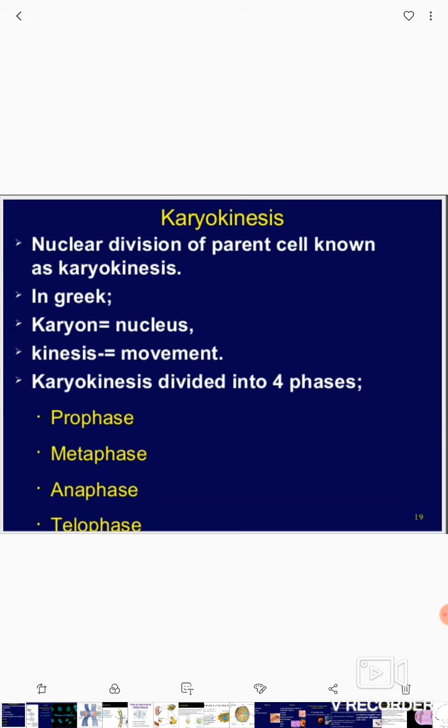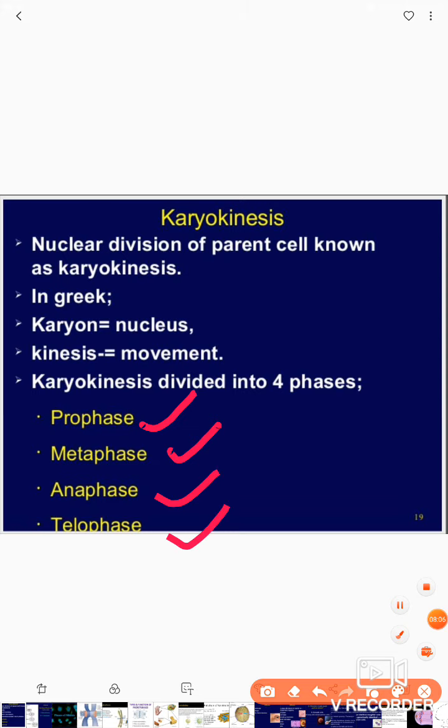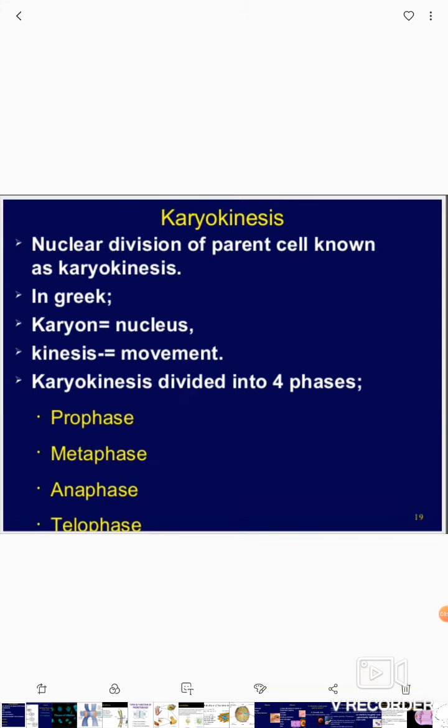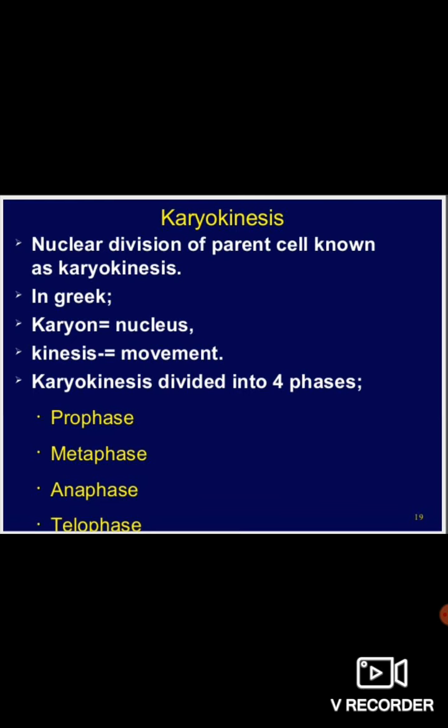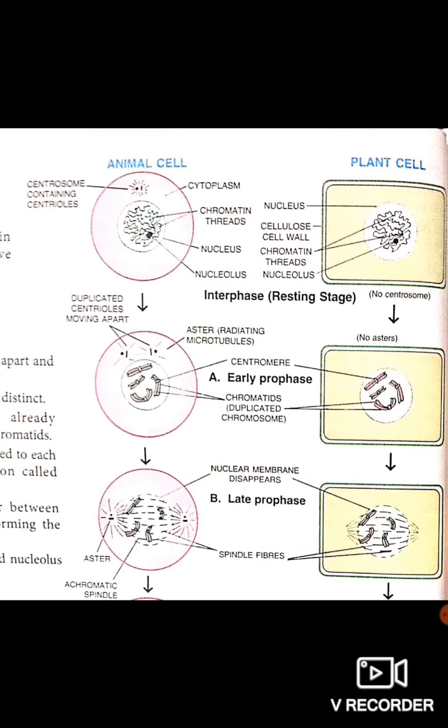The phases of karyokinesis are prophase, metaphase, anaphase and telophase. We will see these phases turn by turn in detail. First, prophase.